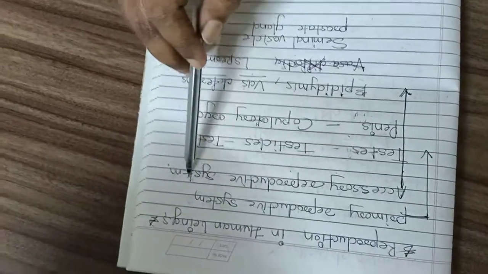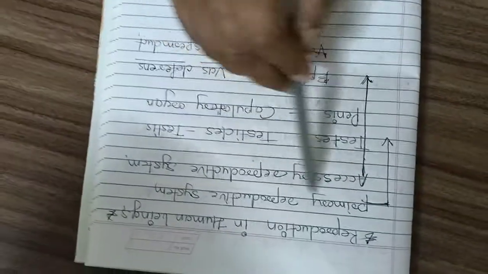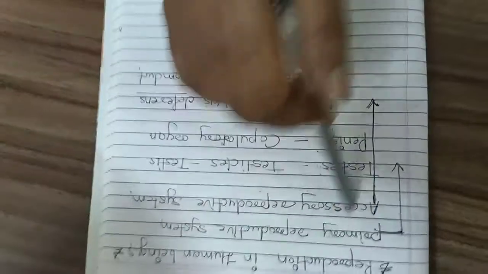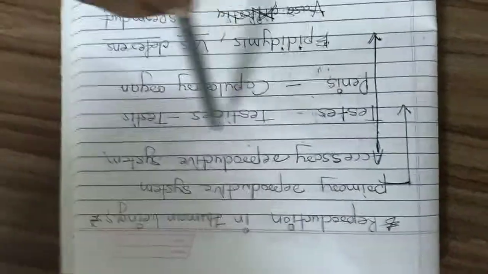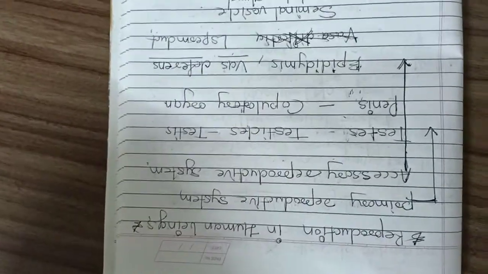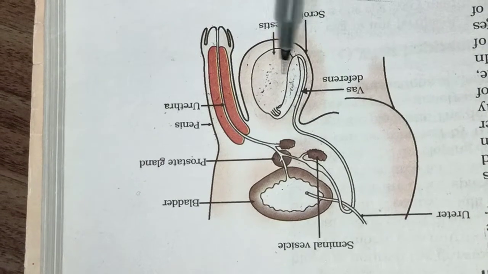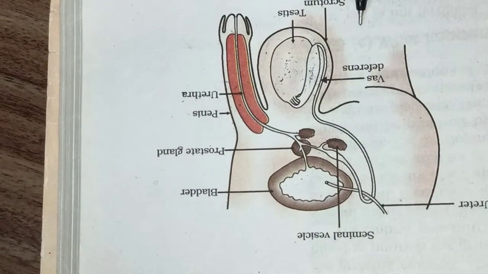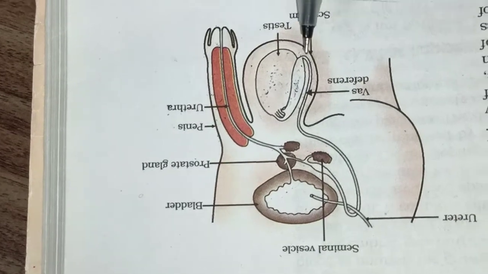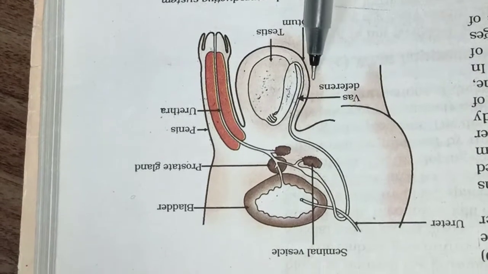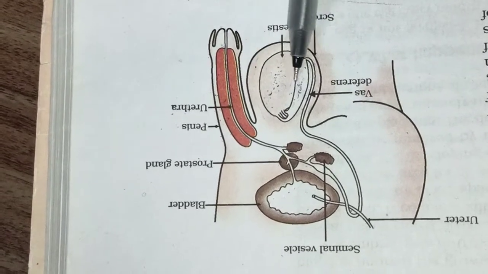If the primary reproductive system were not there, and only the accessory reproductive system were there, then it would be of no use at all. So the primary reproductive system is very important, and the accessory reproductive system helps it. Here I would like to introduce you to every part of the male reproductive system. Accessory and necessary, I hope you got it. Accessory means those which help the necessary, and the necessary are these two.